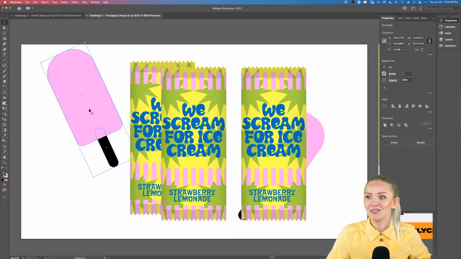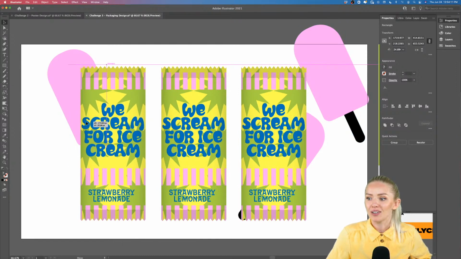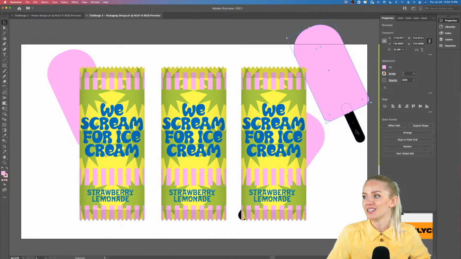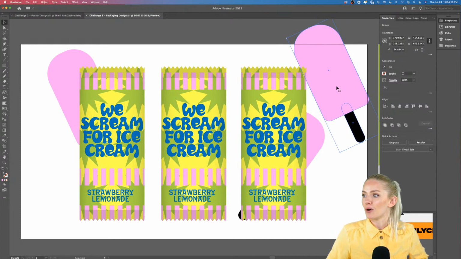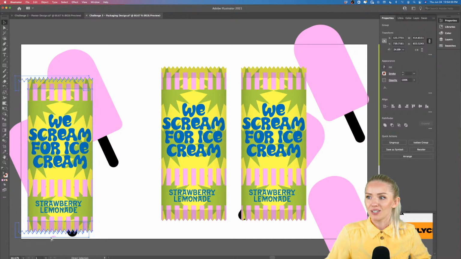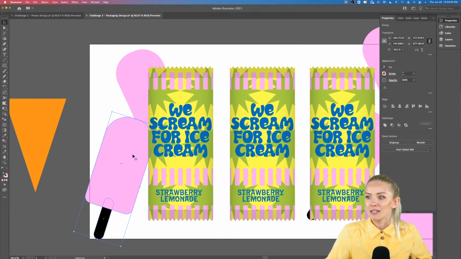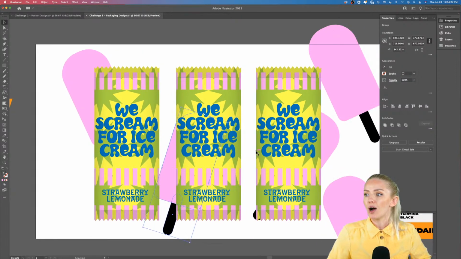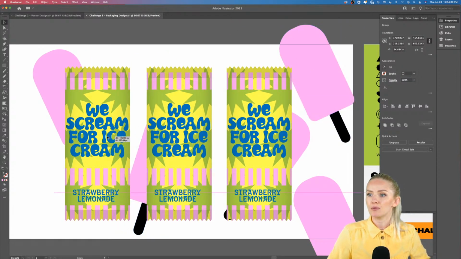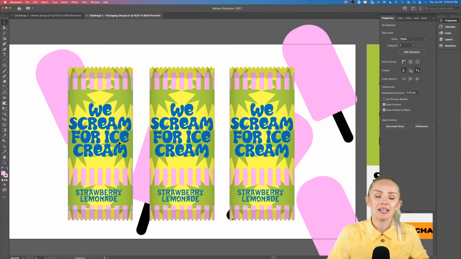So I would like for you to experiment and to see what you're going to come up with, and I would like for you to share your designs on our Discord. I'm super excited to see what your ice cream packaging will look like. And this is basically how I create also my mock-ups for the things that I'm doing, right? I always like to bring in some shadow and to make it look 3-dimensional.